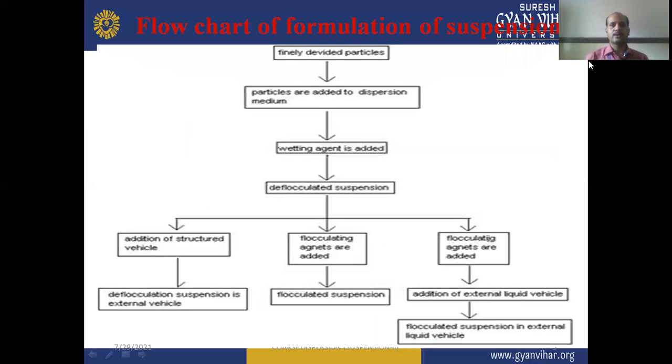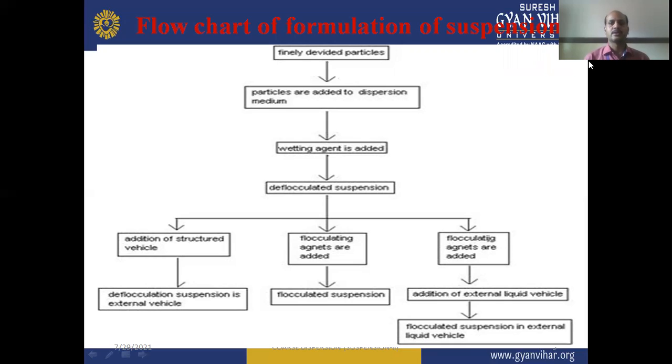Now, this is a very simple flow chart which shows how the suspension is formulated. First there are finely divided particles, meaning the particles are micronized and particle size reduction is done.